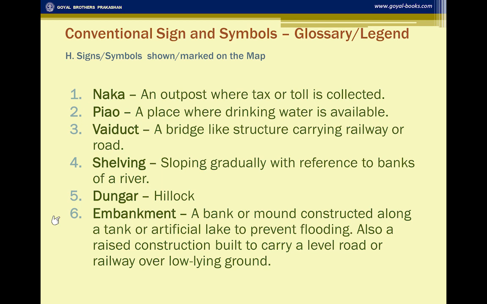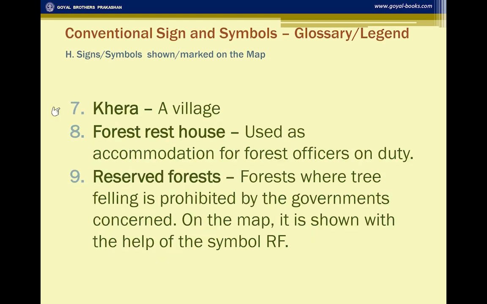Now, embankments we have already discussed. Embankment means a bank or mound constructed along a tank or artificial lake to prevent flooding. It is also a raised construction built to carry a level road or railway over low-lying ground. Khera is a village, as you know, in the local language, but it is given there as Khera.